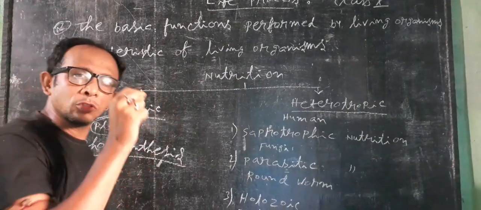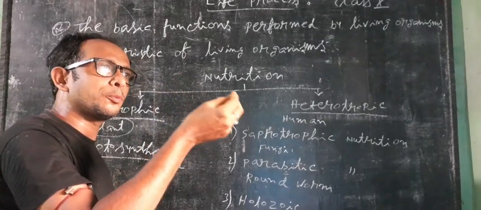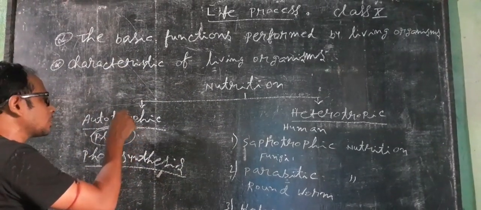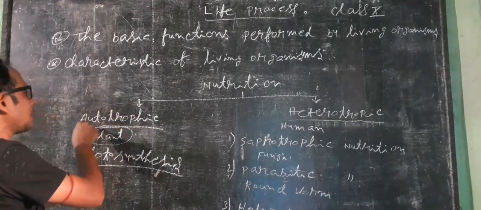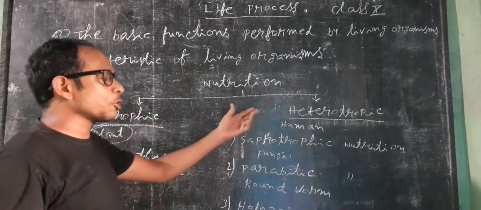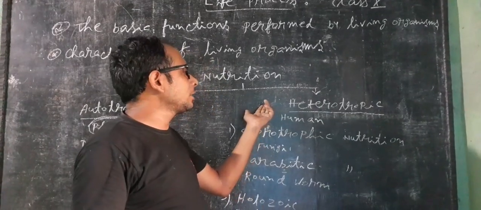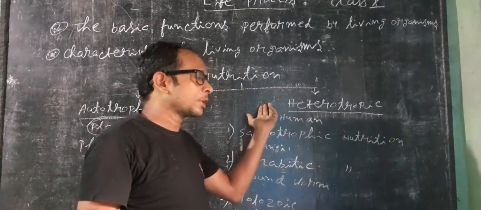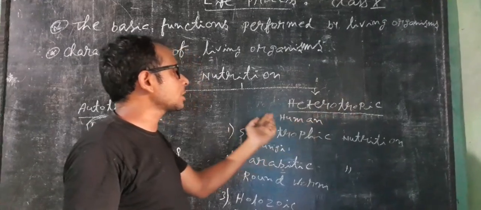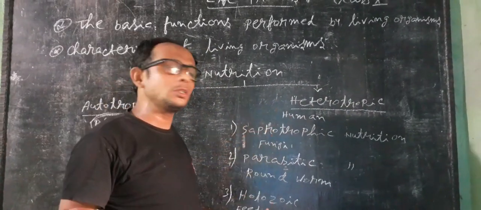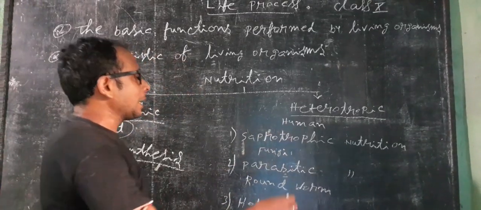Autotrophic means those organisms produce their own energy, and the organisms are the autotrophs. And heterotrophic means they are not able to make their own food and depend on the autotrophs, and the organisms are known as heterotrophs, like human beings.